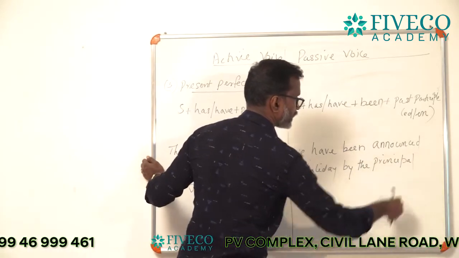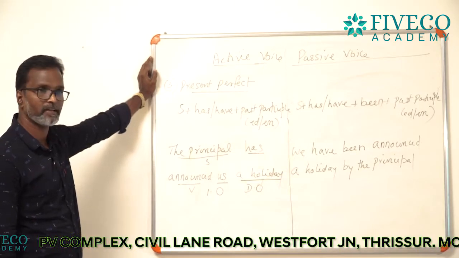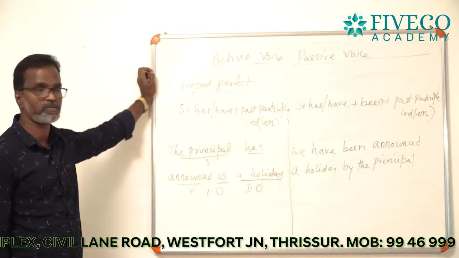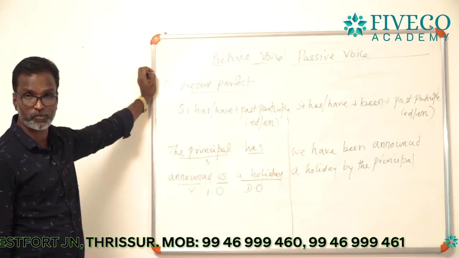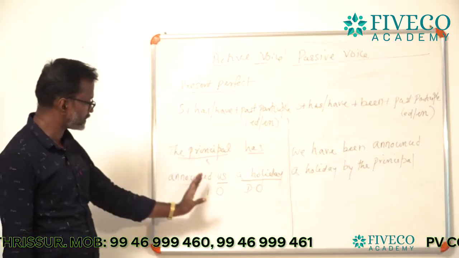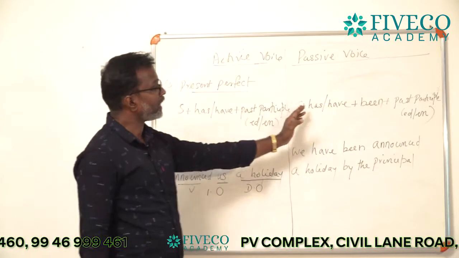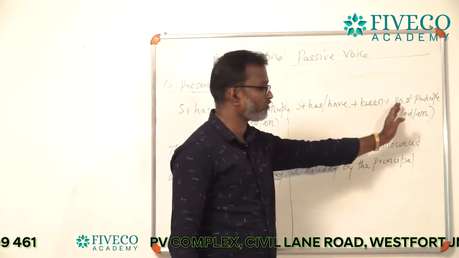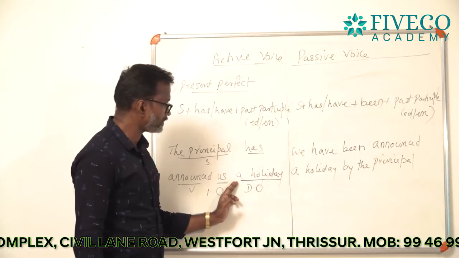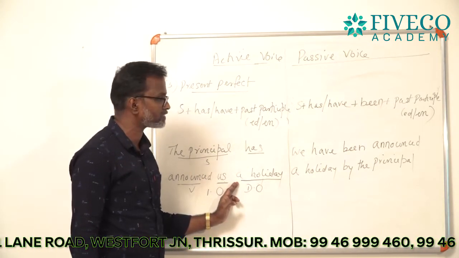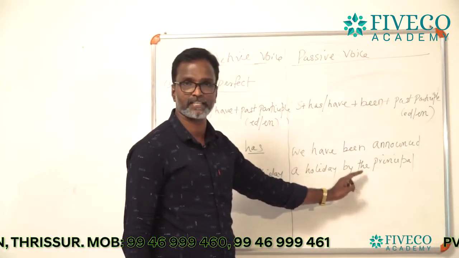Okay, now we have got the answer. We have been announced a holiday by the principal. I hope you understood this method. First we selected the first object and wrote everything else according to the formula, and we added the second object, that is the direct object, and finally we used by plus agent, that is by the principal.